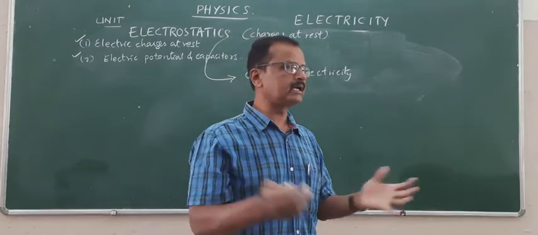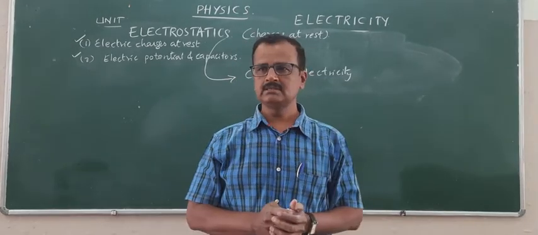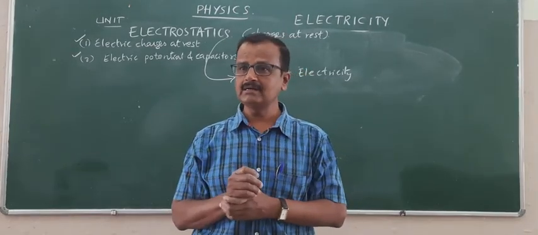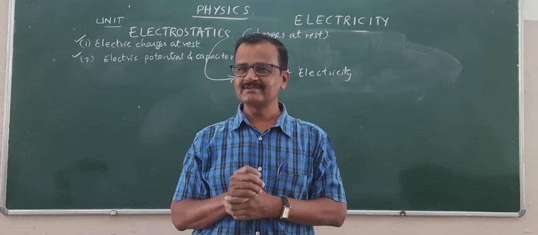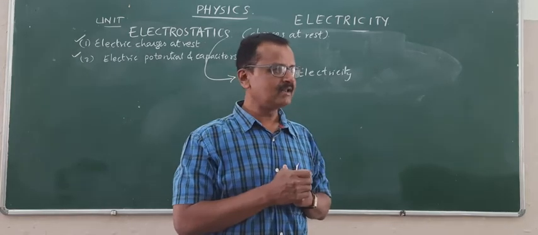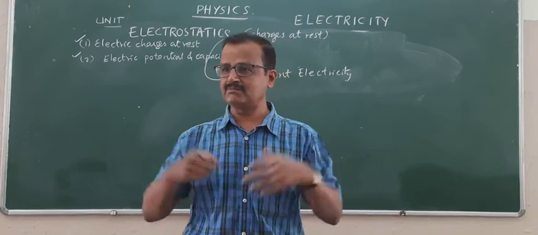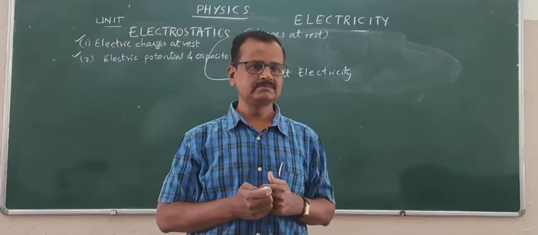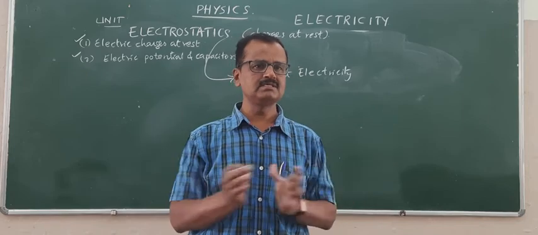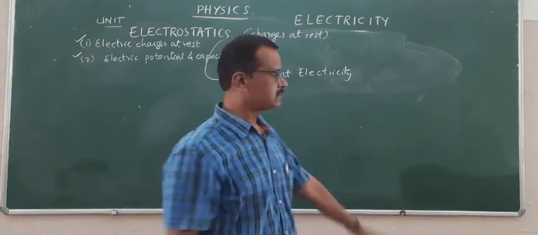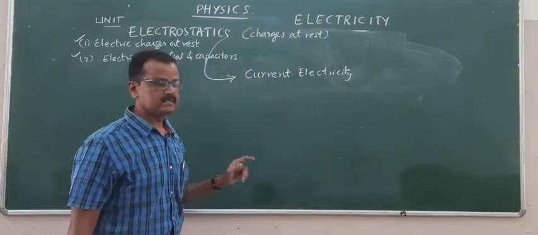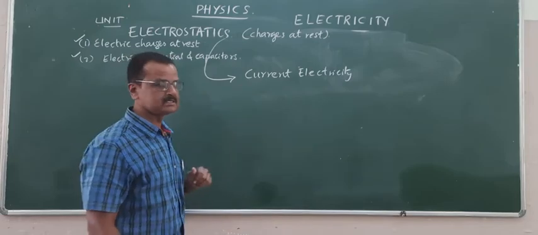We use it for charging our mobiles and laptops, for our washing machine, refrigerator, you name it. Almost everything depends on electric current. That is what we are learning as the second unit, current electricity.